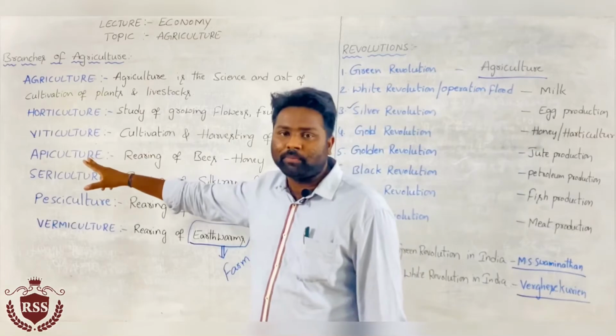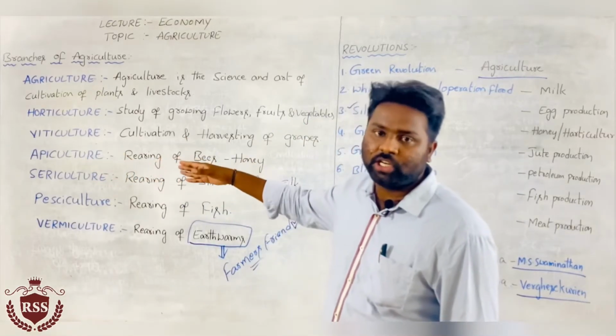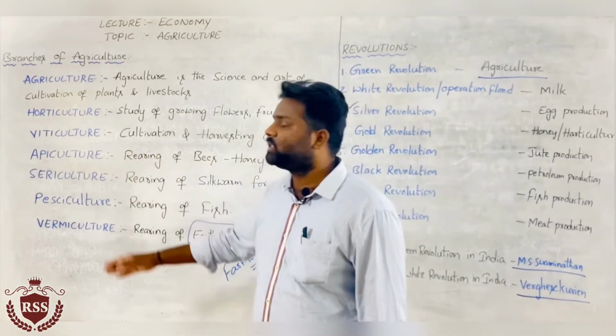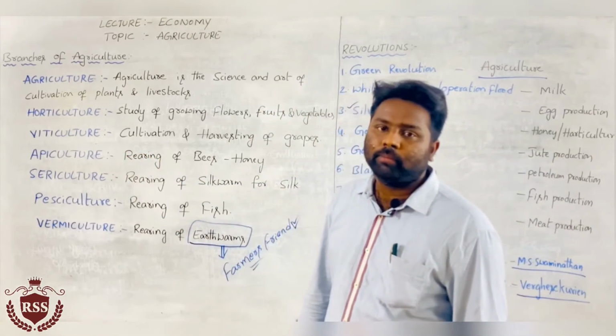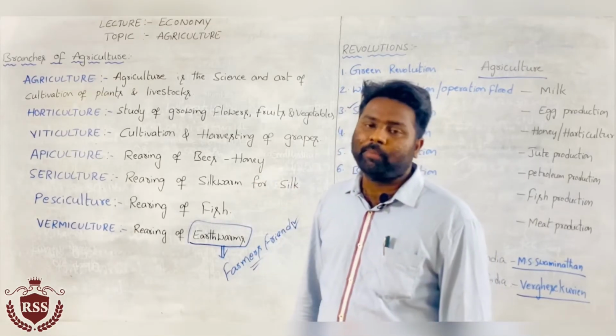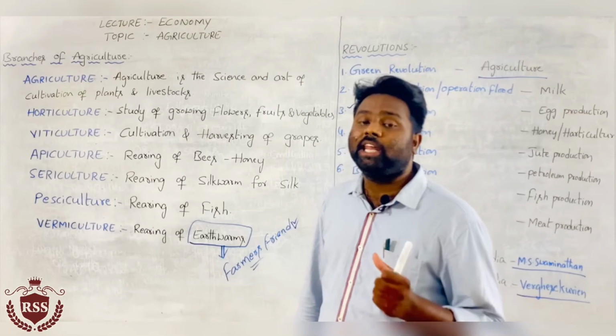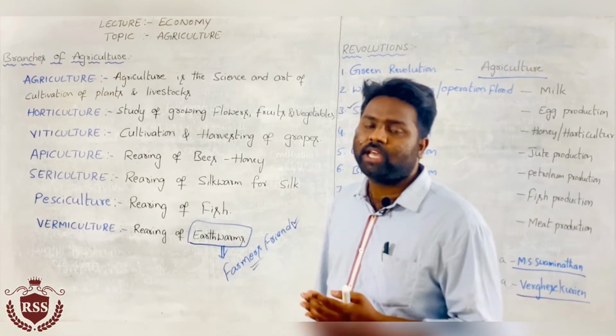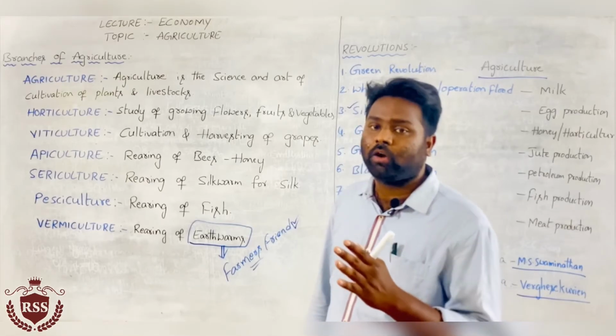Viticulture means cultivation and harvesting of grapes. Apiculture means rearing of honey bees for the sake of honey. Sericulture means rearing of silkworms for the sake of silk, which has market value in the economy.